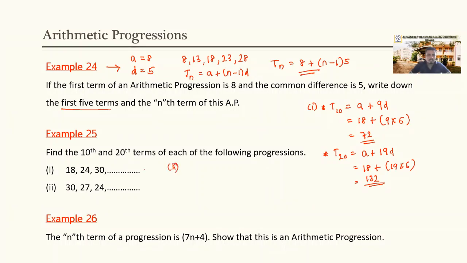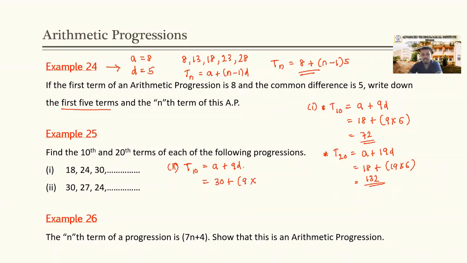Second arithmetic progression. Here we need to find the T10 value, the 10th term, which equals a plus 9d, n minus 1 into d. What is the value of a here in part 2? The value of a, the first term, is 30. So 30 plus 9 into d.